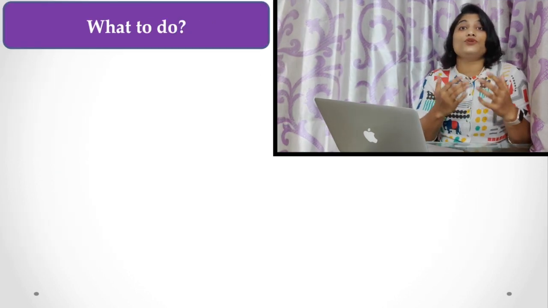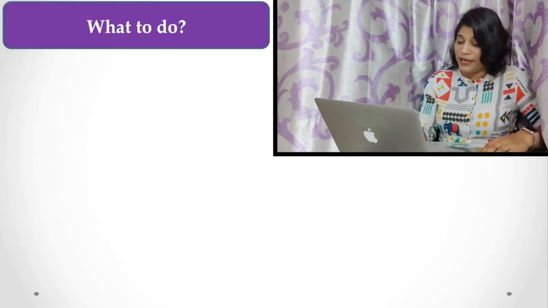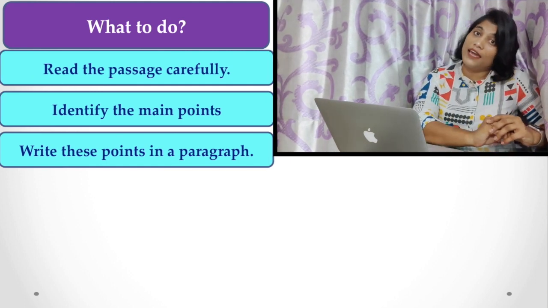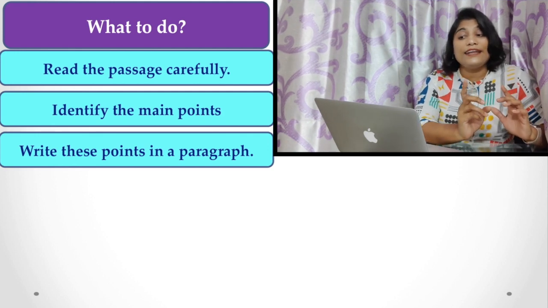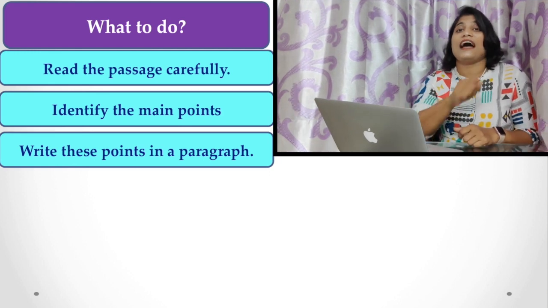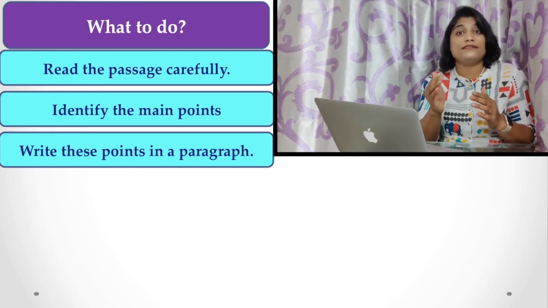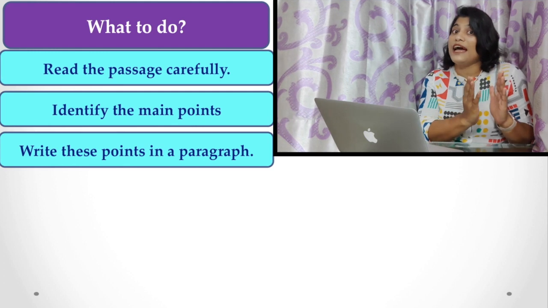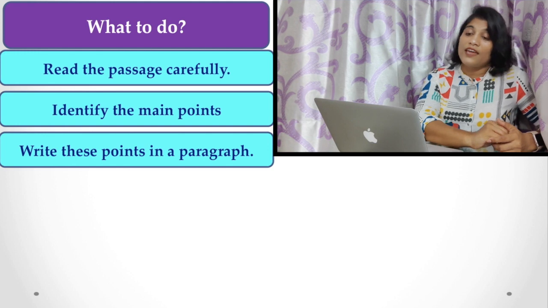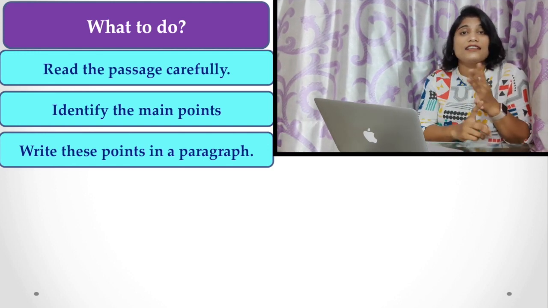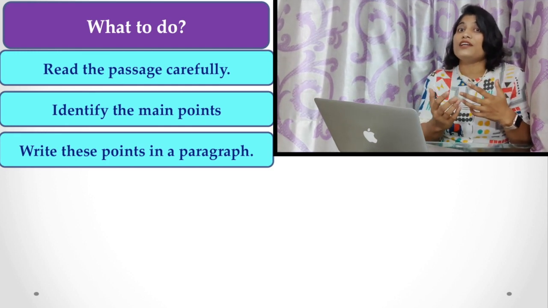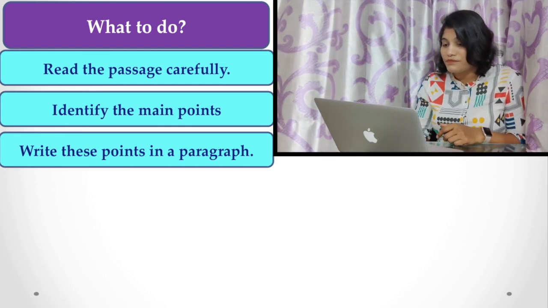What to do while writing a summary? First of all, read the passage very carefully again and again. Then identify the main points. Take your pen or marker and underline the main points, which are the main part of that text. Then write those points in a paragraph. You have to do these three things at the beginning when you start your summary.